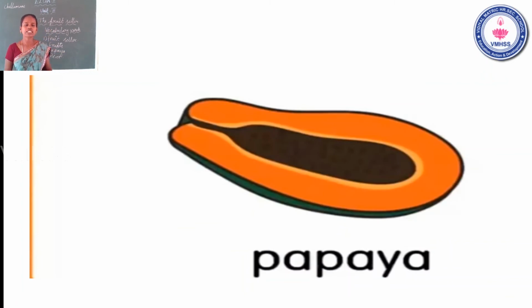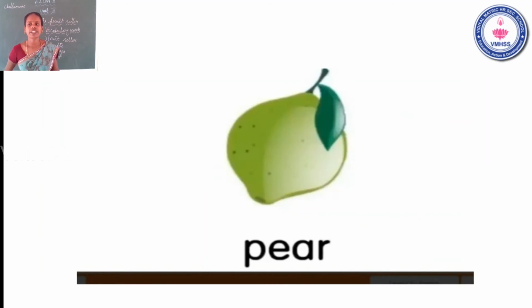Third vocabulary word is papaya. Papaya means papaya pala. Okay. P-A-P-A-Y-A. Papaya. The last vocabulary word is pear. P-E-A-R. Pear. Okay. The last vocabulary word is pear.